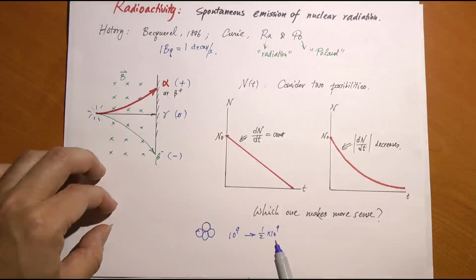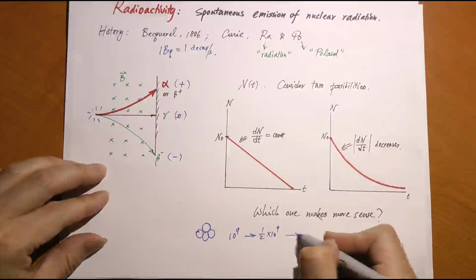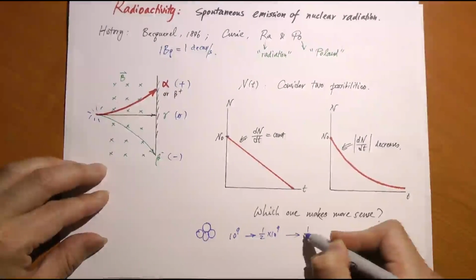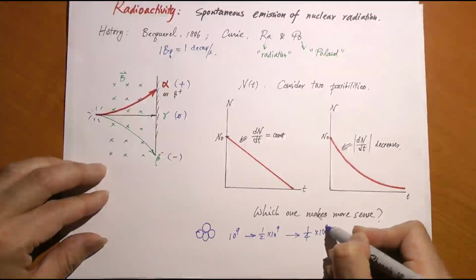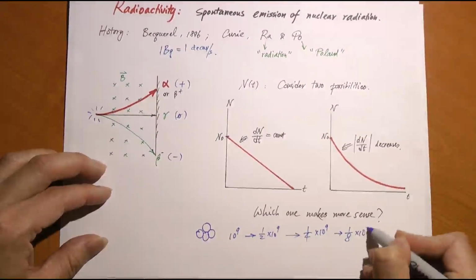Now, these remaining 500 million nuclides, what happens to them? Again, with every passing minute, there's a 50-50 chance for them to decay. So therefore, after another minute, half of those would decay, so that's 1/4 times 10 to the 9. That's how much is left. And then again, 1/8 times 10 to the 9, and so on.